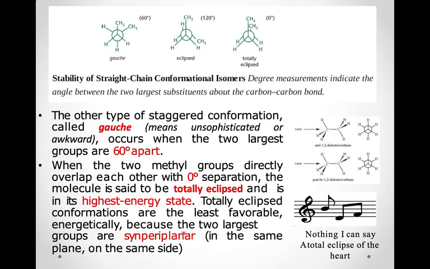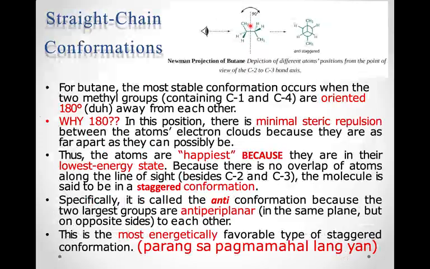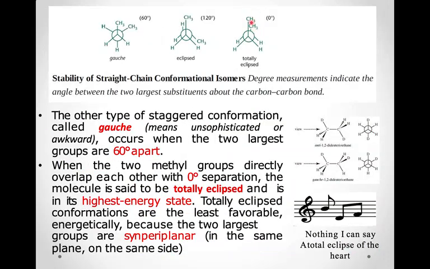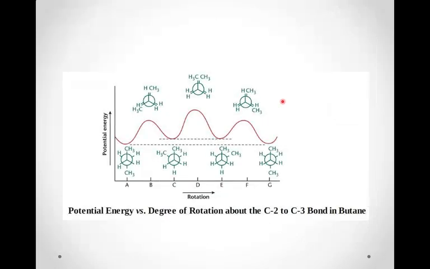energetically because the two largest groups are syn-periplanar to each other. You can see they are in the same plane and on the same side. That's why they are syn-periplanar. And anti-periplanar, you have learned here, they are in the same plane but on the opposite sides of each other, since you can see there is a mirror axis between them. And this is the same syn-periplanar because they are in the same plane and on the same side.